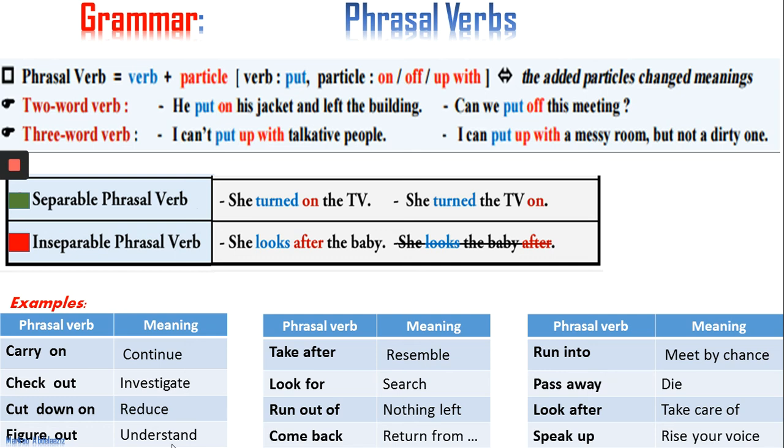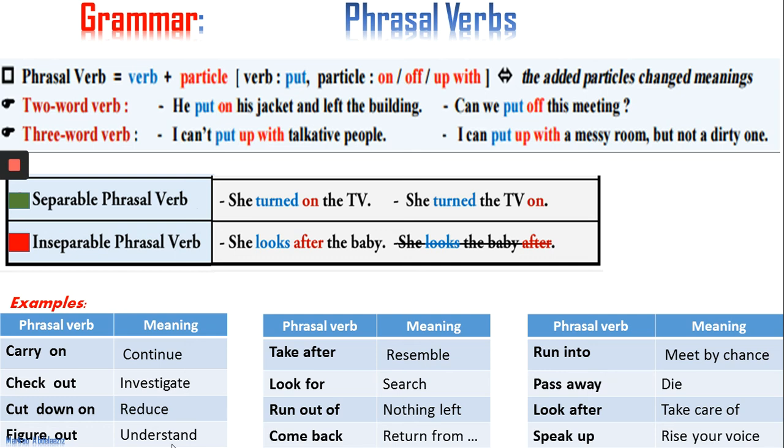Figure out means understand. He figured out means he understood, for example, the lesson, or what was given to him. Take after means resemble. For example, when we have two people who look the same, sometimes twins, they resemble each other. Look for means search. Run out of means nothing left. For example, I'm running out of money, means nothing left.